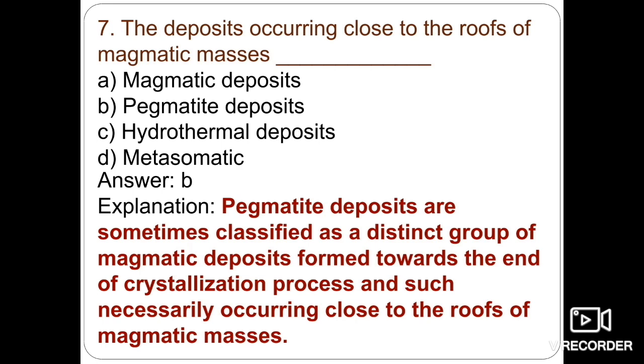The same is written here in the option explanation. Pegmatite deposits are sometimes classified as a distinct group of magmatic deposits which are formed towards the later stages or end stage of crystallization, and such deposits occur close to the roofs of the magmatic masses because they occur at the last stage of the crystallization process. So that is why they are known as pegmatite deposits. So option B is the right answer.